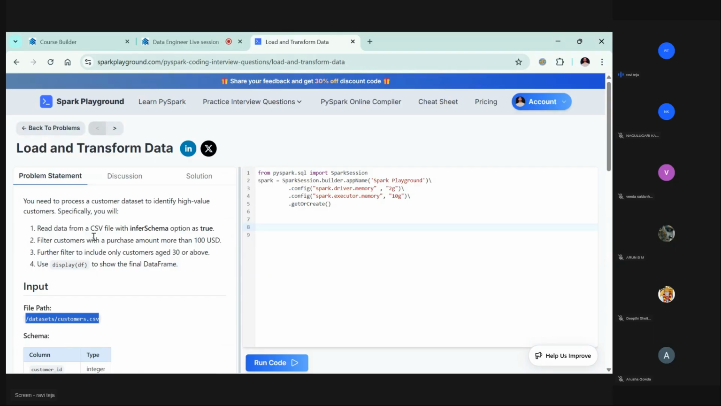In an interview, they might give you a written test. In the written test, they might give you a similar environment, and you just need to go through the problem and try to do the solution. Okay. So first thing, read data from a CSV file.